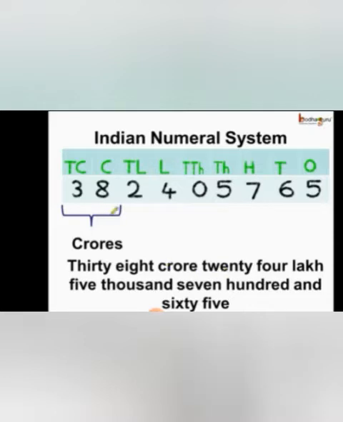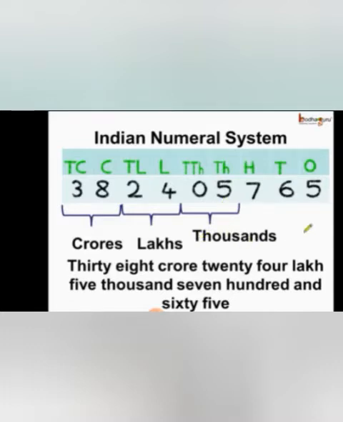How many crores are there? Here we have 38 crores. Next, it is followed by lakhs. Here we have 24 lakhs. Then it is followed by thousands. Here we have 5,000s. And lastly, it is followed by how many hundreds, tens and ones. So, this way we can read any large number easily.